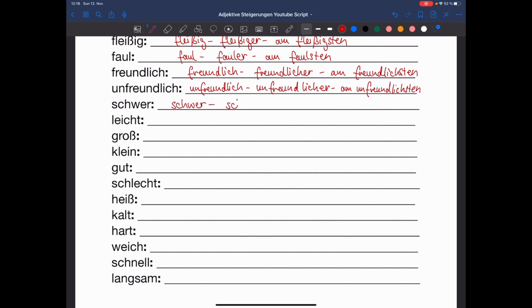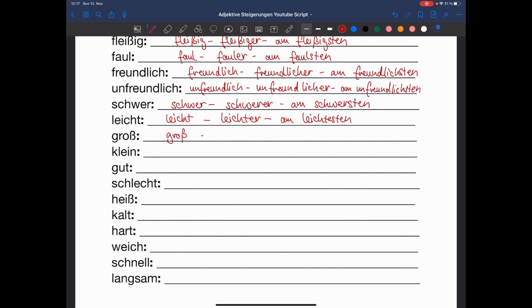Schwer, schwerer, am schwersten. Leicht, leichter, am leichtesten.